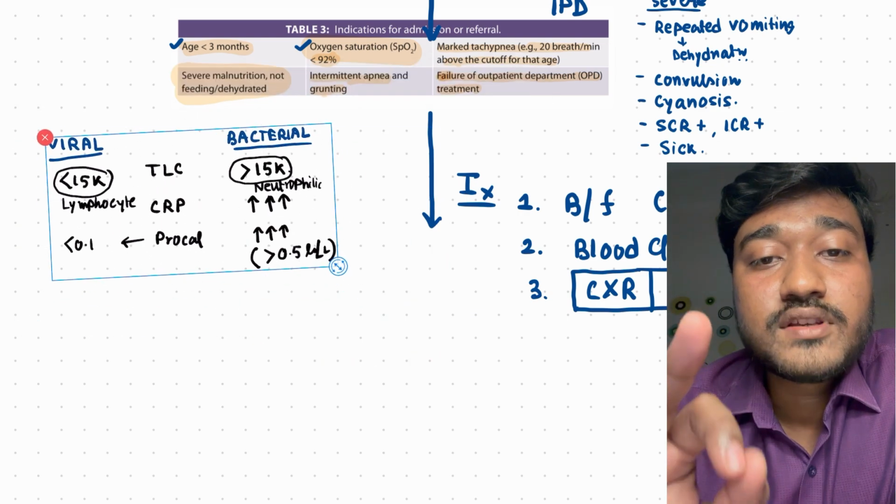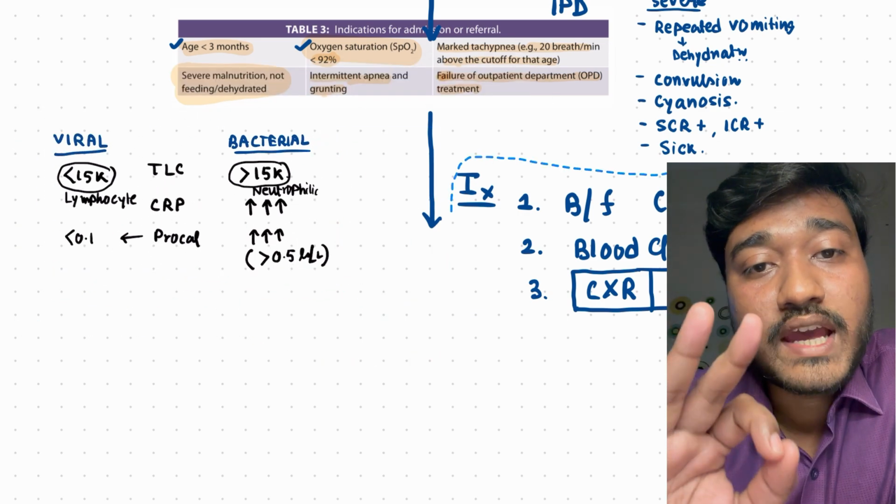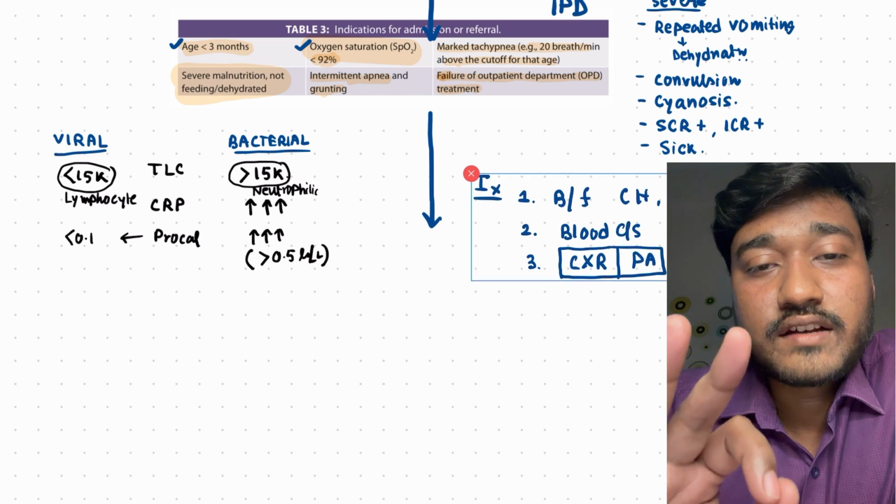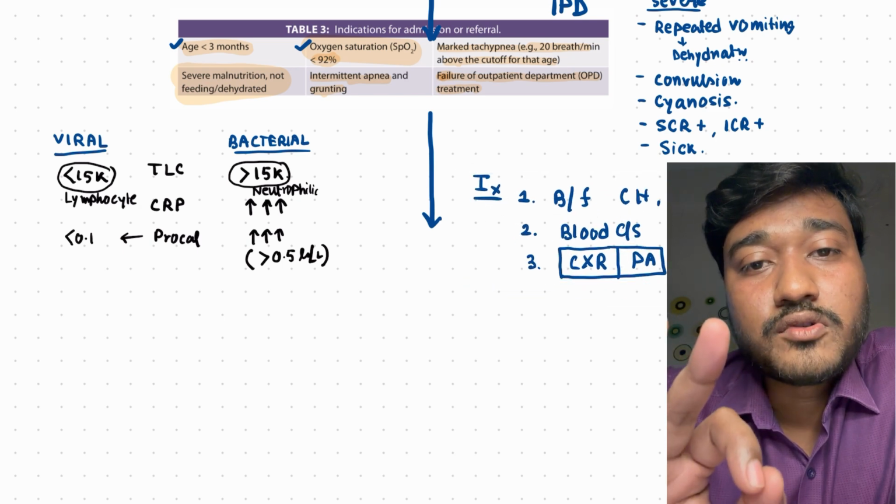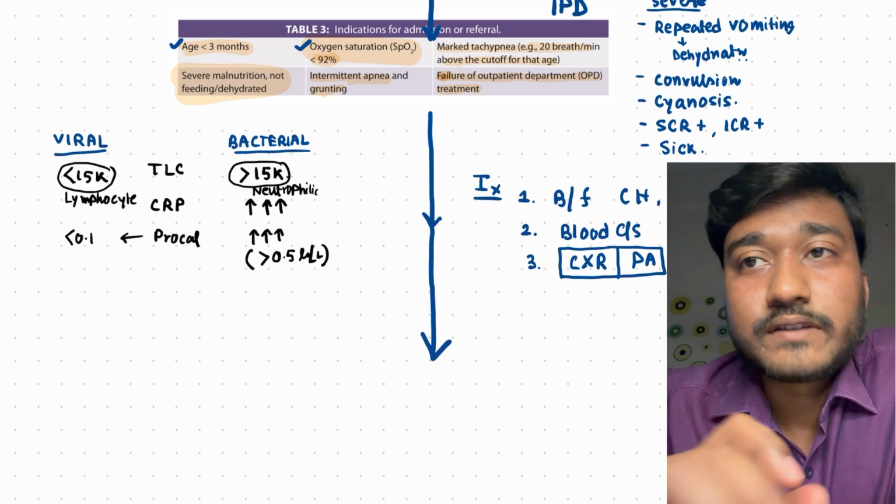CRP is more in bacterial. Please remember, procal is positive. Procal is more in case of bacterial. Procalcitonin usually more than 0.5 micrograms per liter.